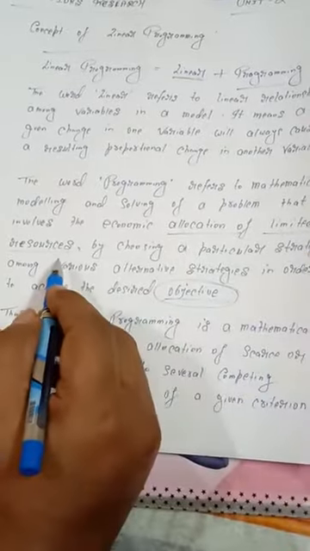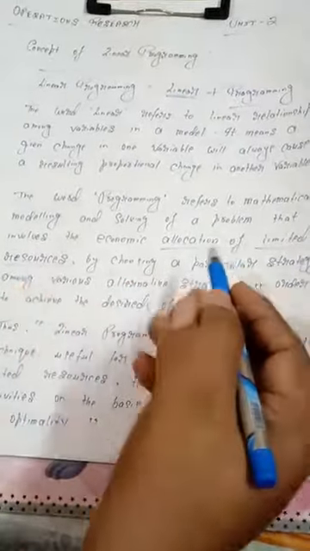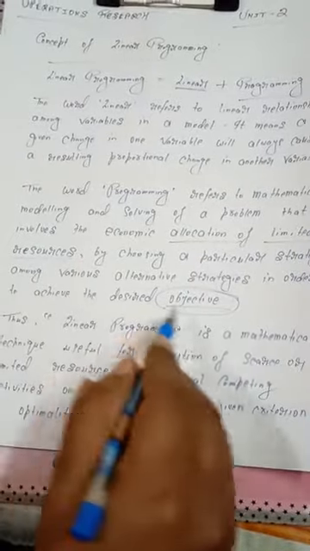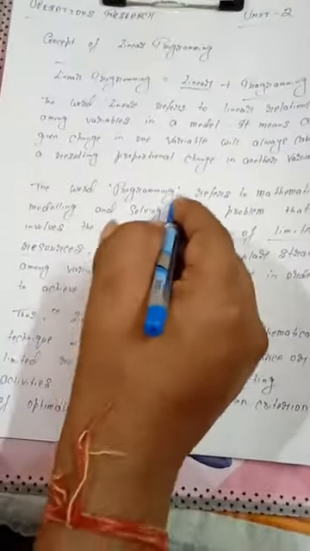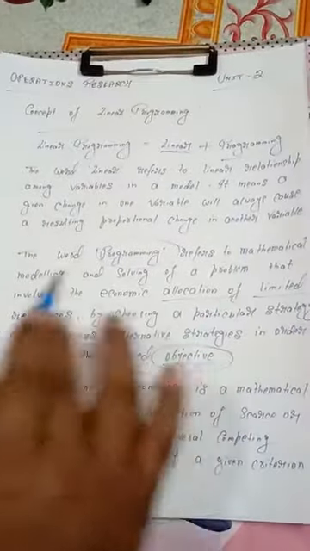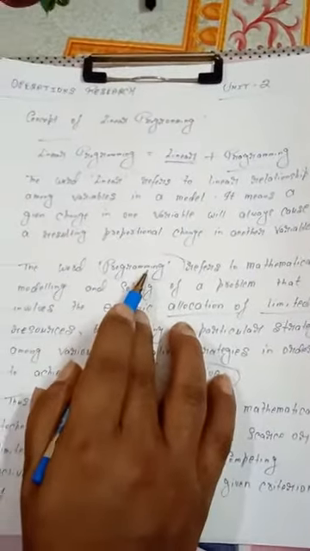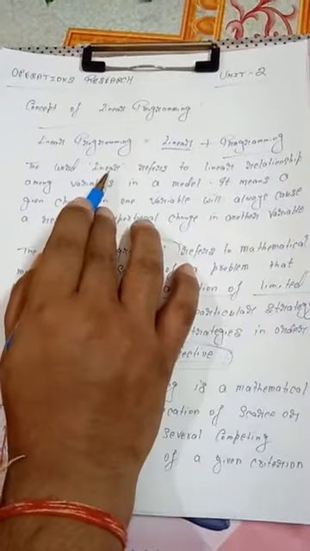These limited resources are allocated among different uses in such a way as to maximize or minimize the given objective. When we do so, we are making a mathematical model. When this mathematical model is formulated, this is known as programming. So mathematical model formulation is known as programming, and the linear relationship among variables is denoted by the word linear.